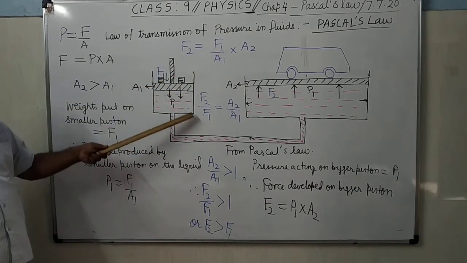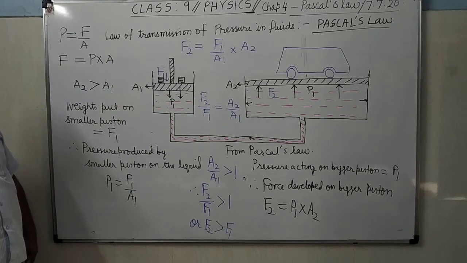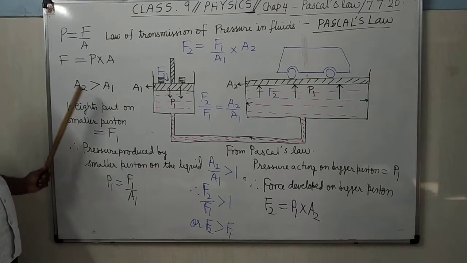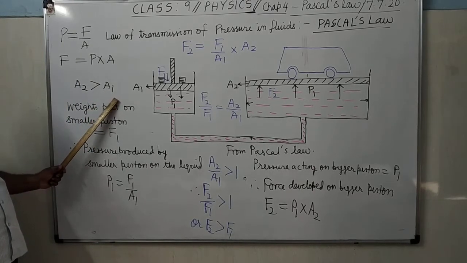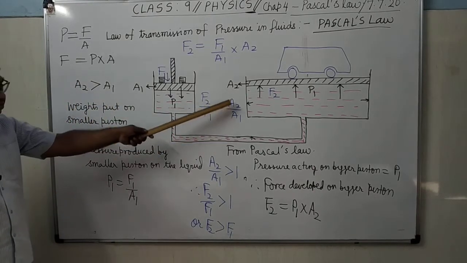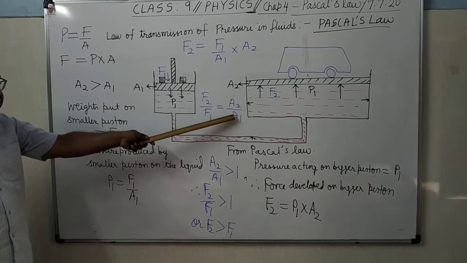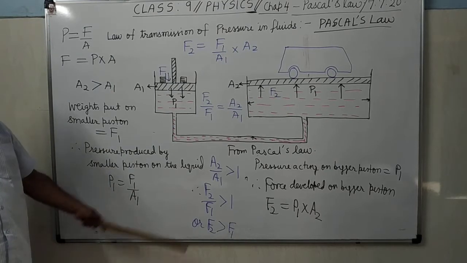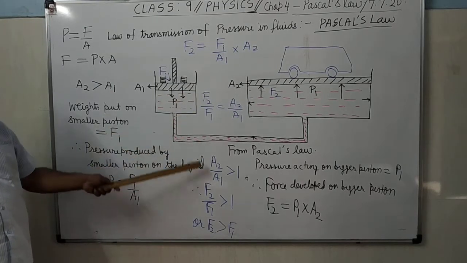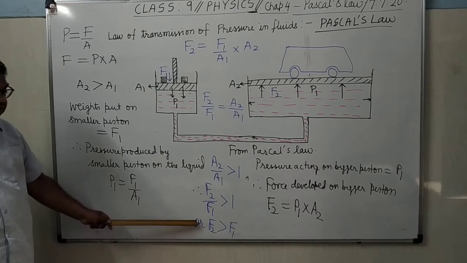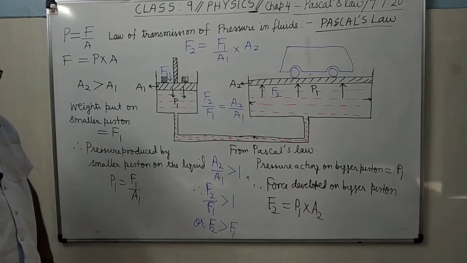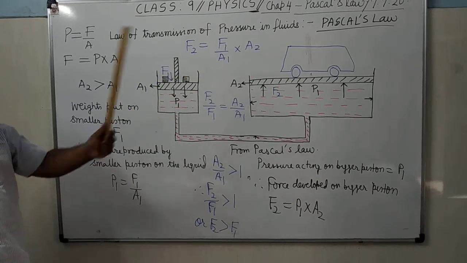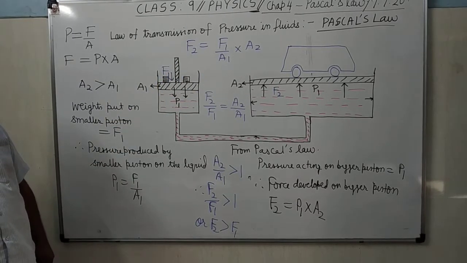Now F1, you bring on this side. So F2 upon F1 equals A2 upon A1. Now you can see here, since A2 is greater than A1, therefore A2 upon A1 will be greater than 1, because this is bigger, this is smaller, this is 10, this is 8. So it will become more than 1, therefore F2 upon F1 will also be more than 1. Means F2 will be greater than F1. Means here you are applying a smaller force, but at that point a greater force is observed.